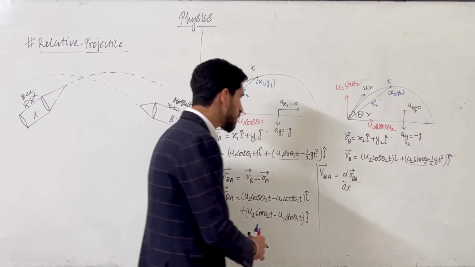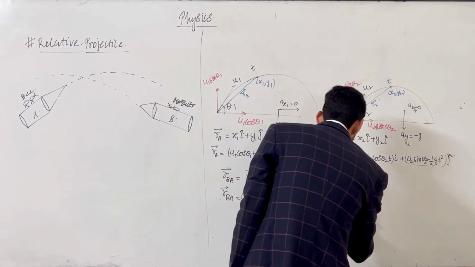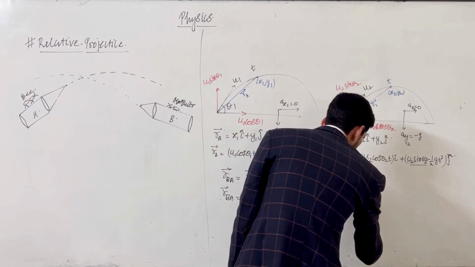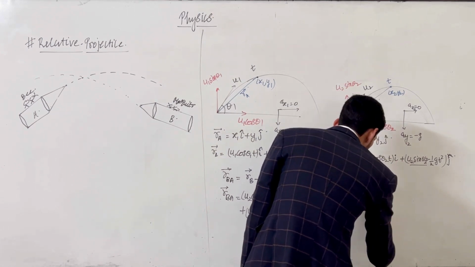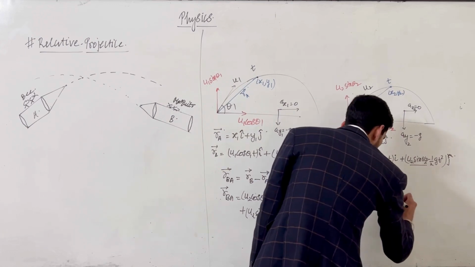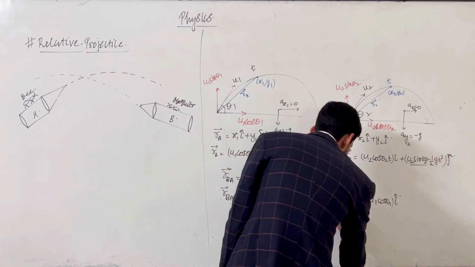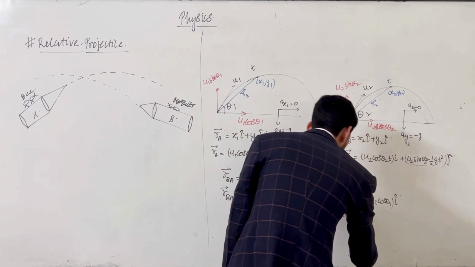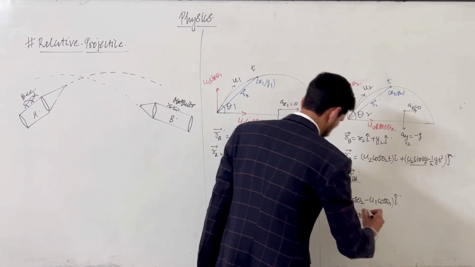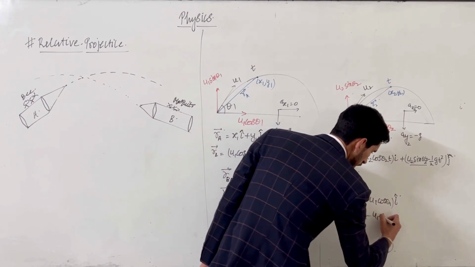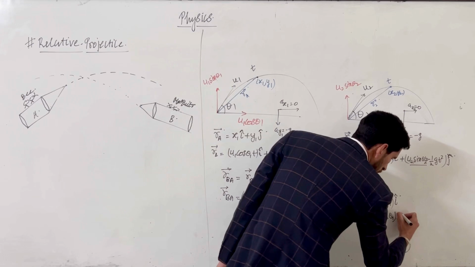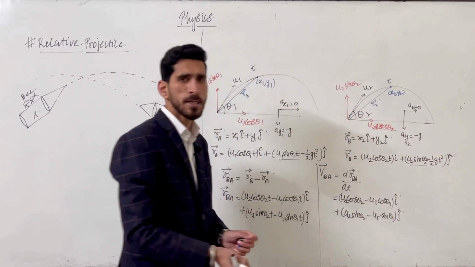So the equation becomes u2 cos theta 2 minus u1 cos theta 1 i cap plus u2 sin theta 2 minus u1 sin theta 1 j cap. So this will be our velocity.